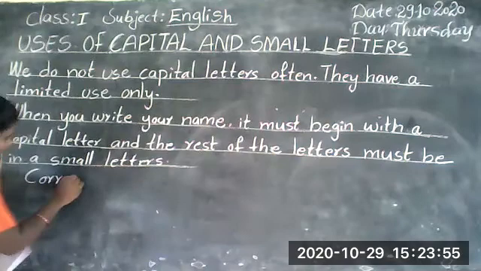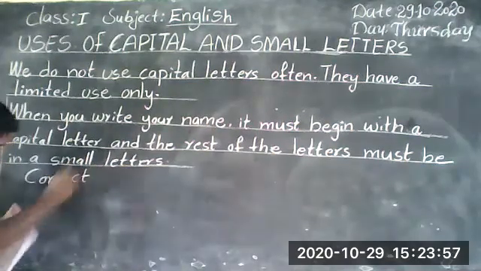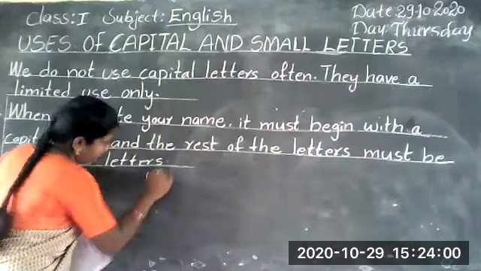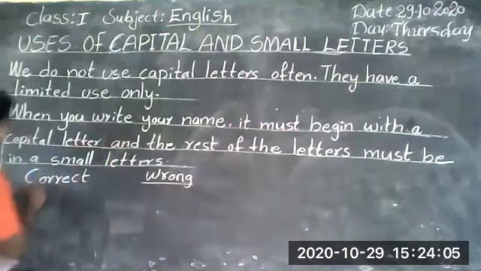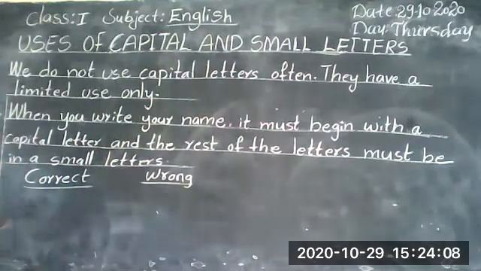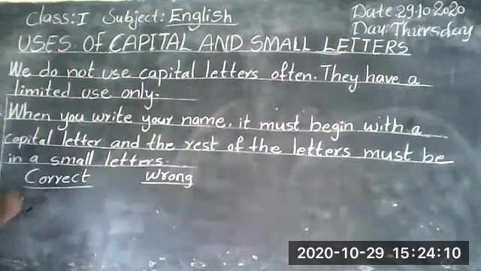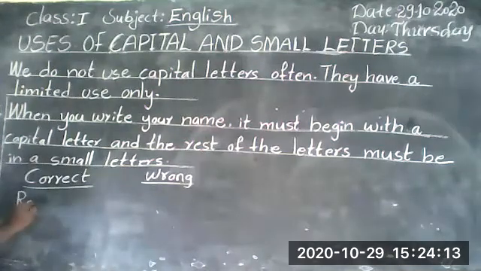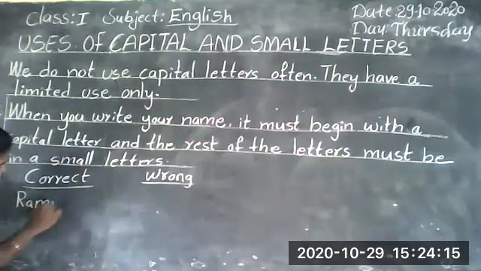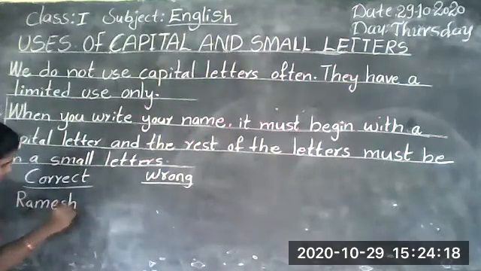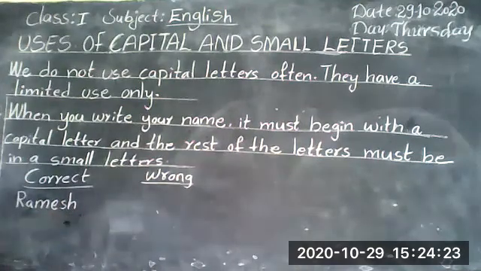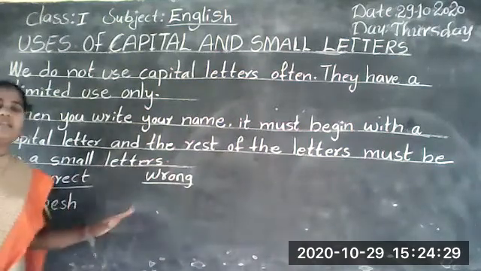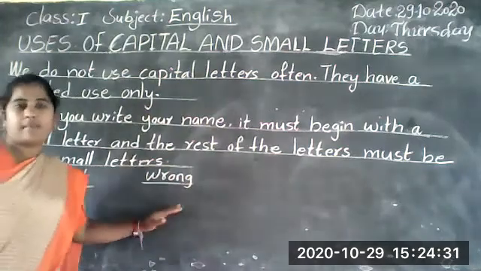Correct. Wrong. Okay. For example, Ramesh, R-A-M-E-S-H. This is a name. What is this, children? Ramesh is one name. This is one proper name. Okay?